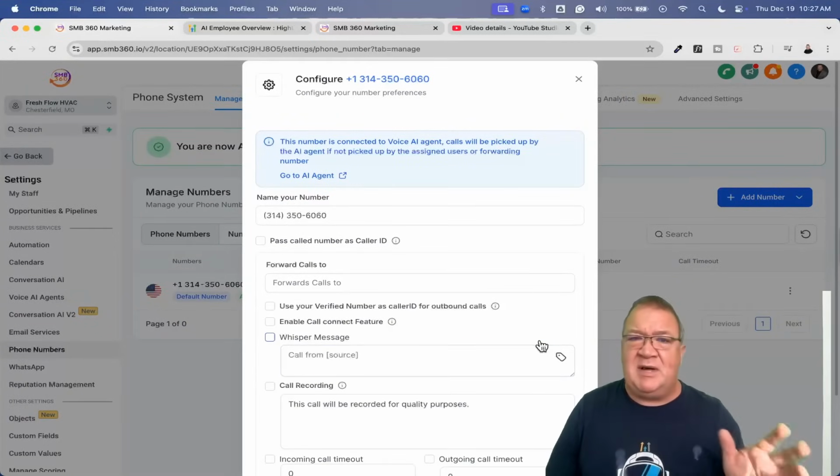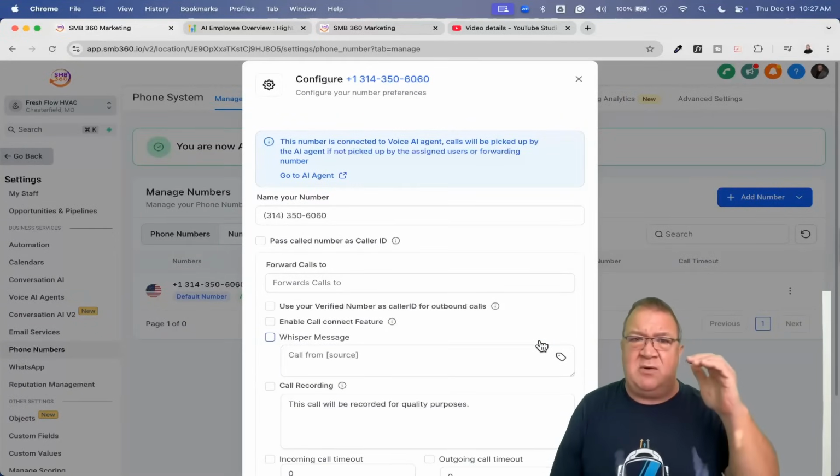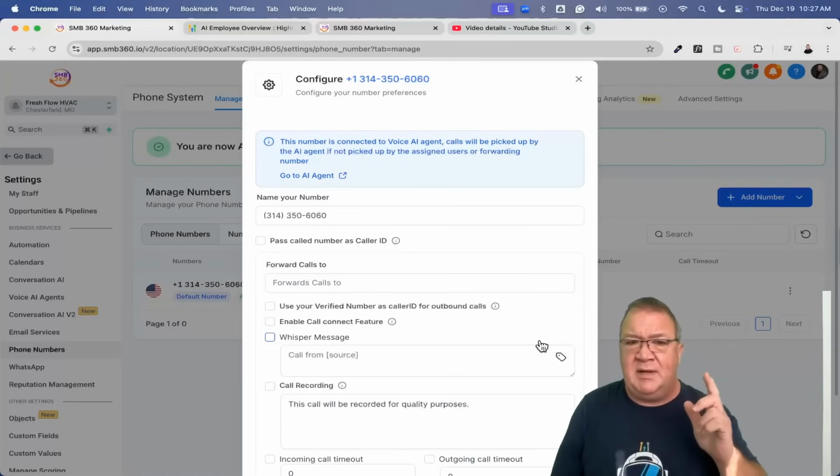Now, just as best practice here, the High Level phone system can be quite complicated because of how some of the priorities work between whether you're forwarding a number, whether you're using ring groups, whether you're using the IVR system, whether you're using missed call text back, and all of these things can interfere or deal with the phone system. So it's better to take care of those right away.